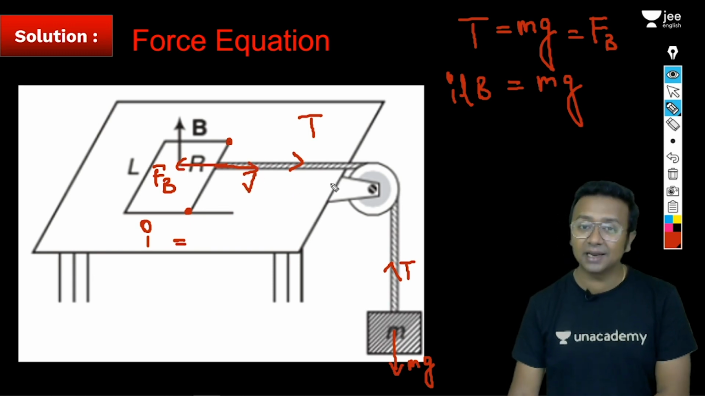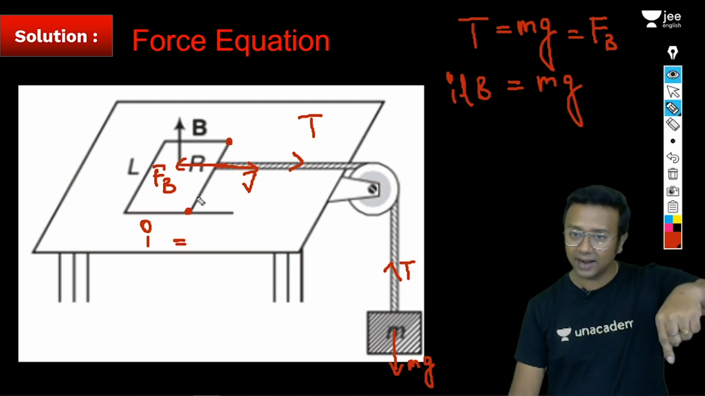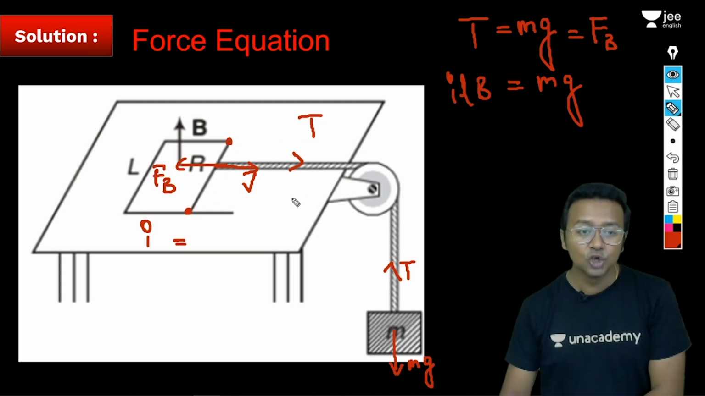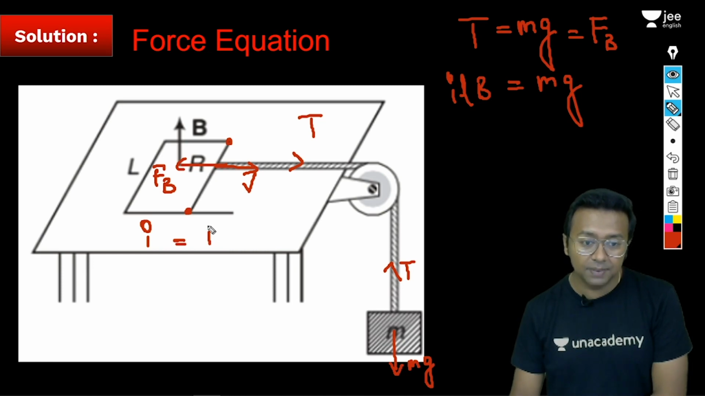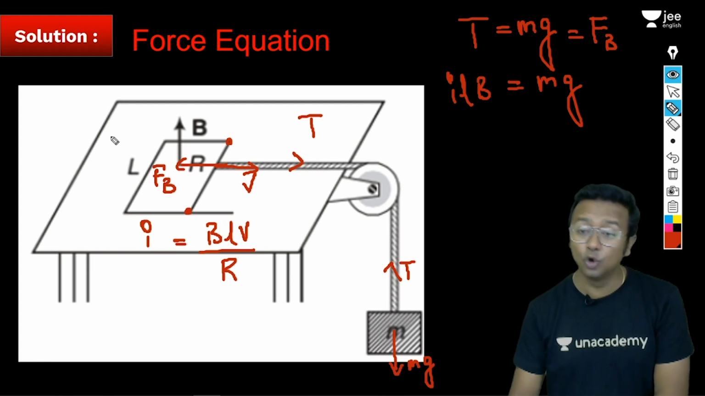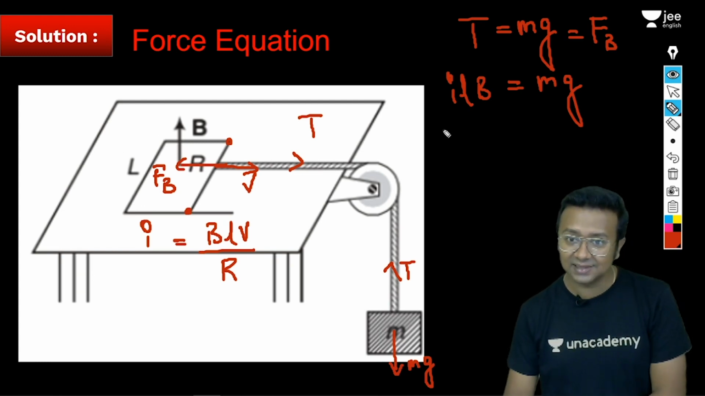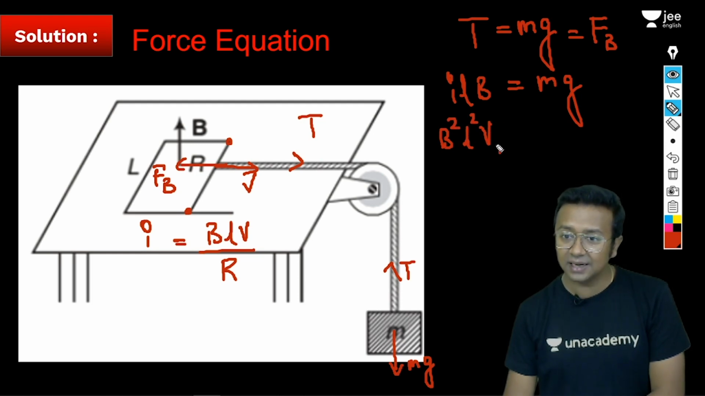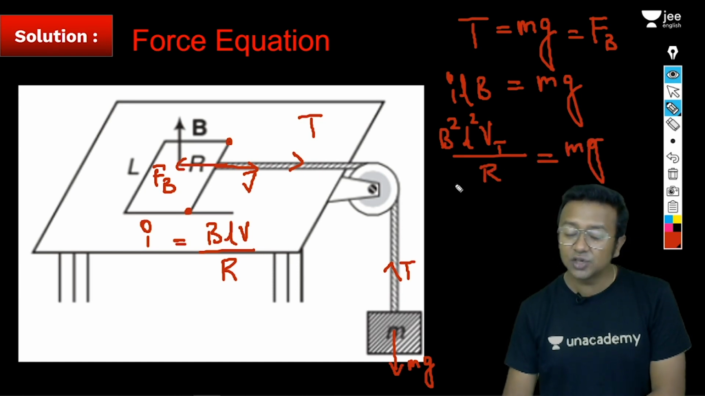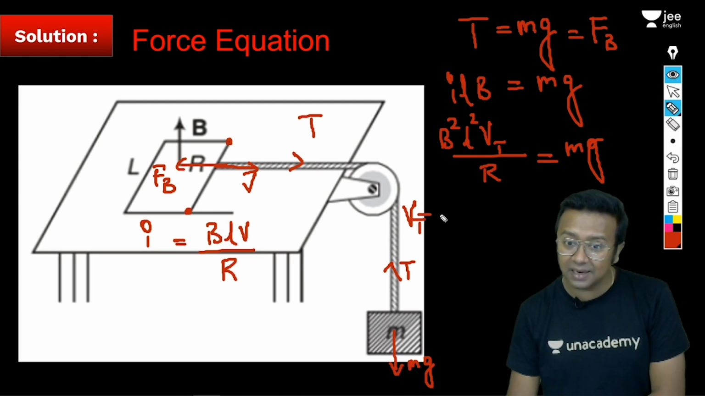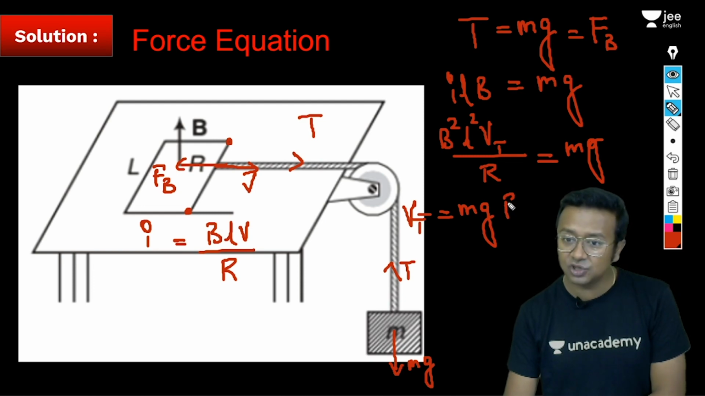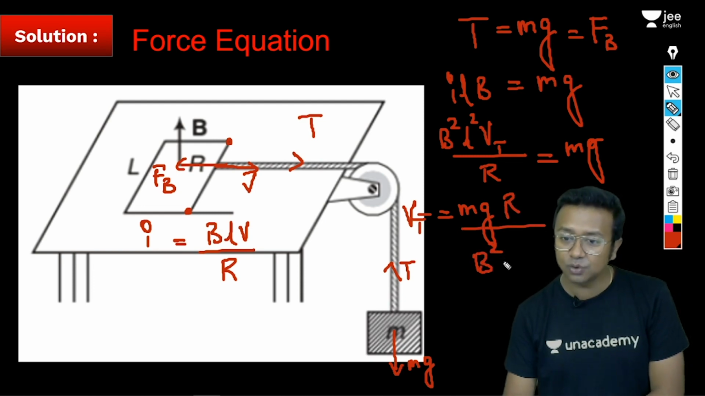The velocity will be in this particular direction. So we are taking the component of the velocity perpendicular to the rod. Here this will be nothing but BLV divided by the resistance of this entire loop. So I can write this as simply B square L square into V terminal divided by R is equal to mg, which will give me the value of my V terminal as equal to mgR divided by B square L square.